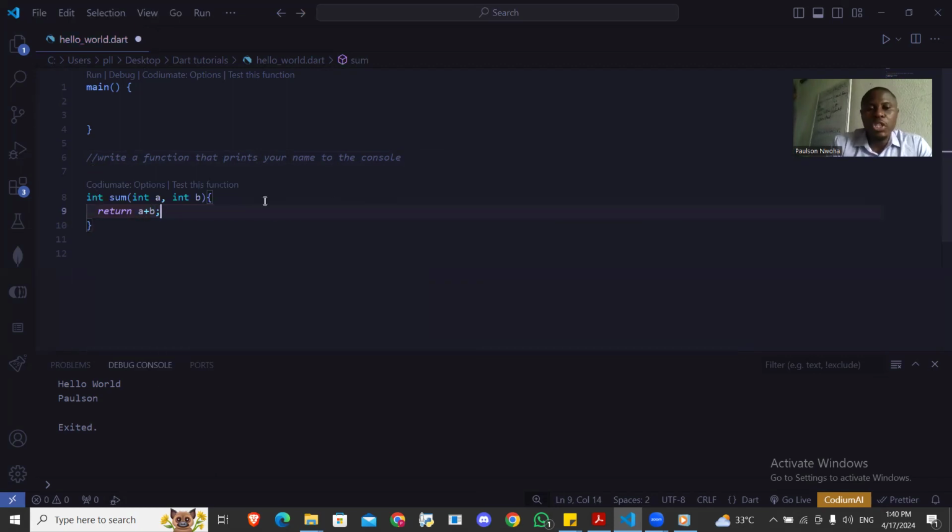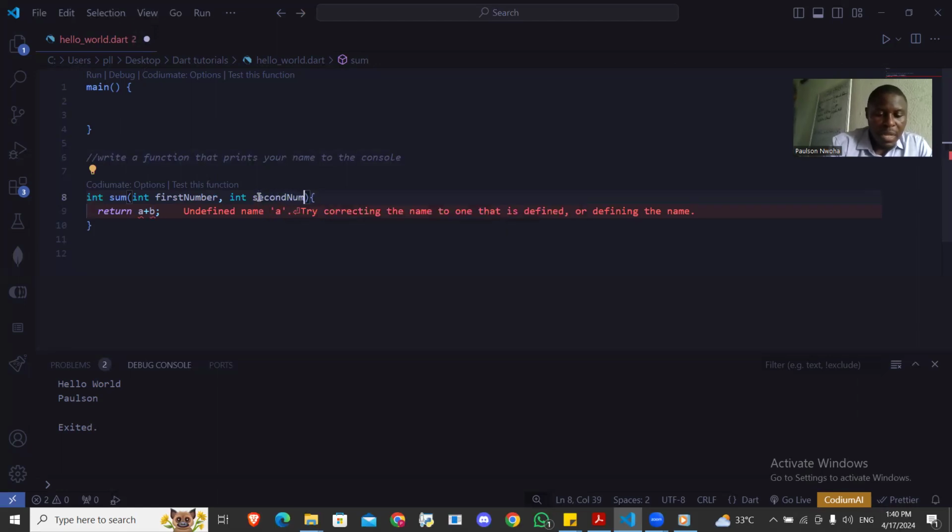If you look at this function now, it's taking a parameter A, but I can call this first number, so that our name will be meaningful: first number, second number. I don't know the right term they actually use in mathematics for addition. So I will just do first number plus second number.